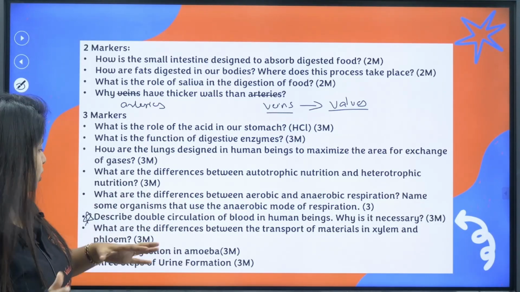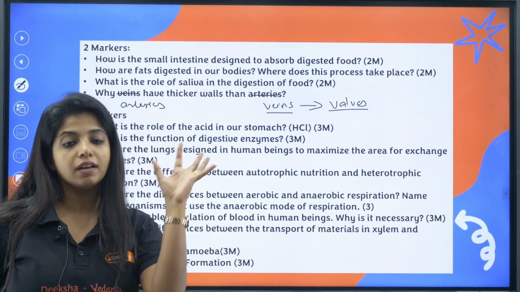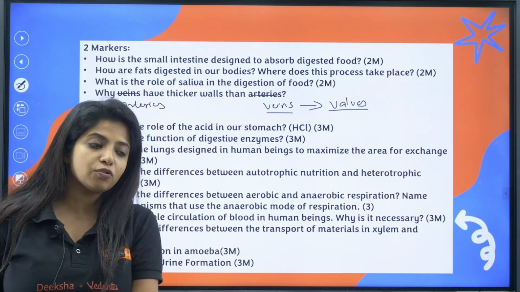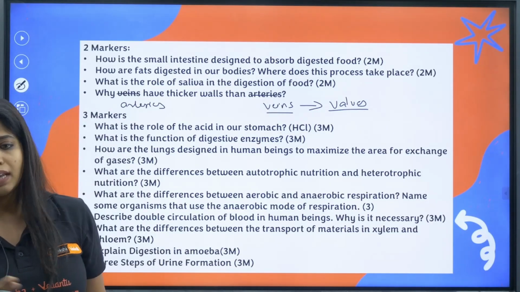I just give you another way also. So what are the differences between transport of materials in xylem and phloem? Xylem is unidirectional, phloem is multidirectional. In xylem, you do not need much energy, but in phloem you need energy. It's an active transport mechanism, things like that.